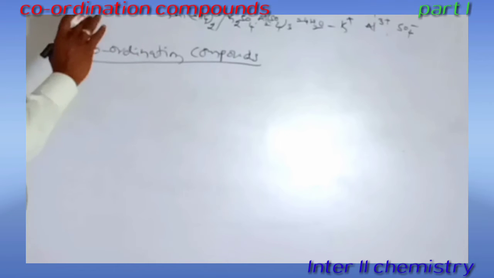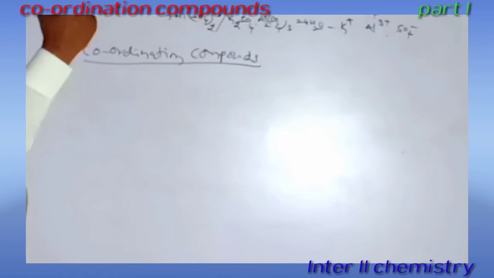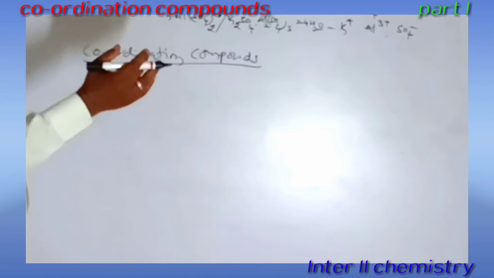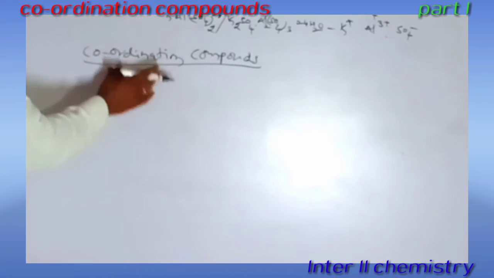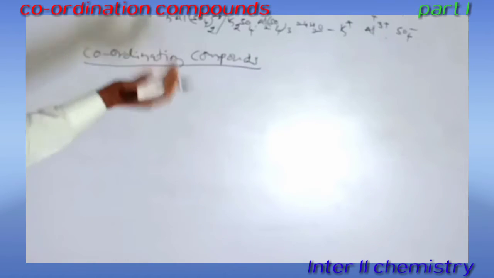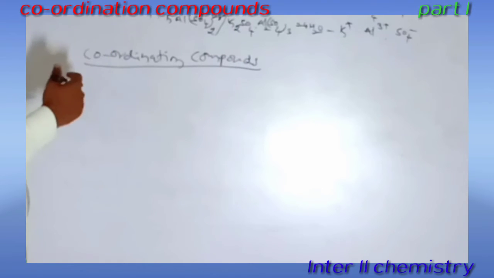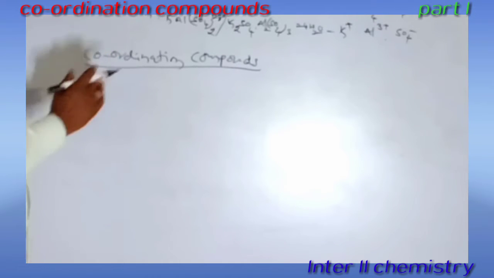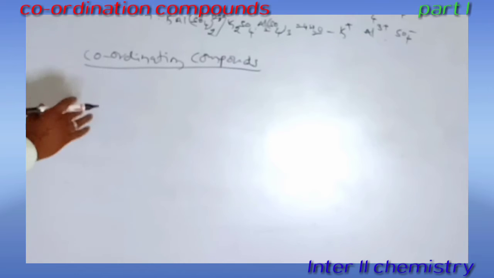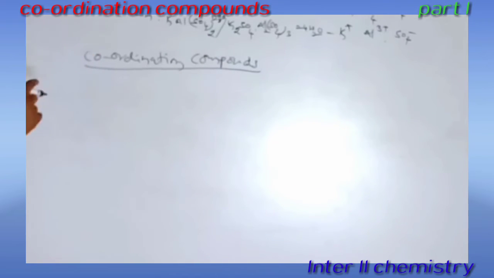They are dissociated into 2 ions, but one is a complex ion and the other one is the counter ion. It means the complex compounds or coordination compounds are not losing their identity. They are giving the complex ions and also counter ions. So that's why these compounds are also called coordination compounds or complex compounds.